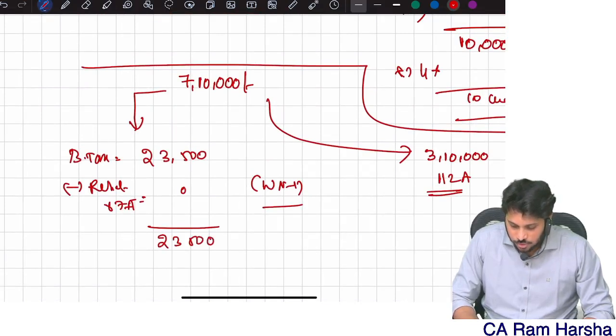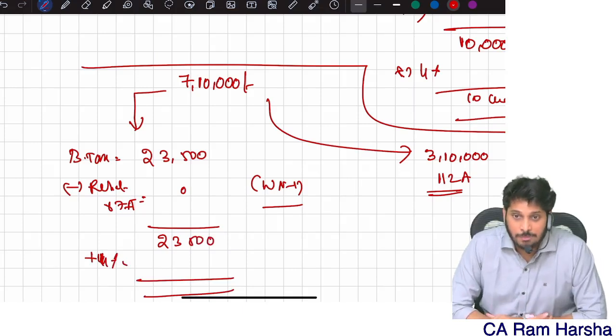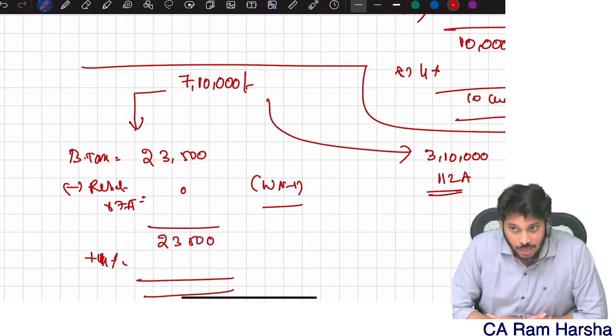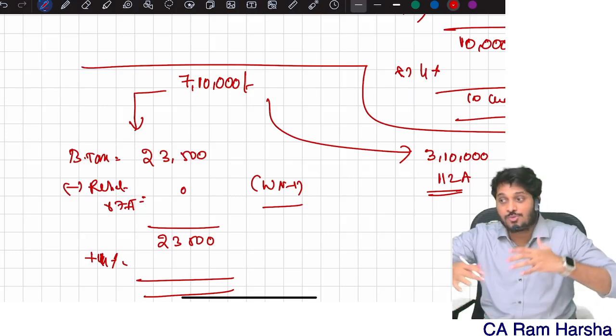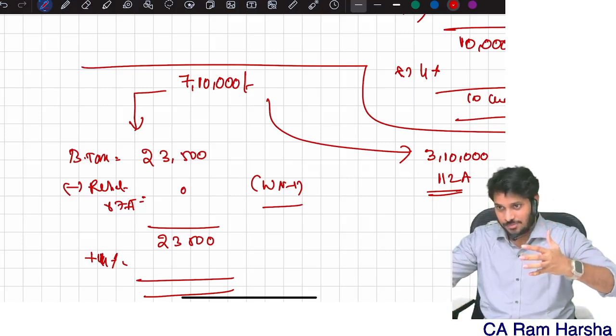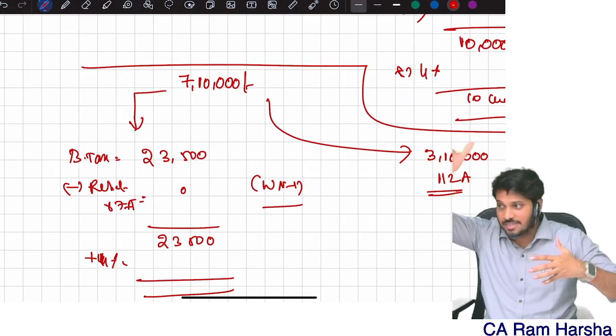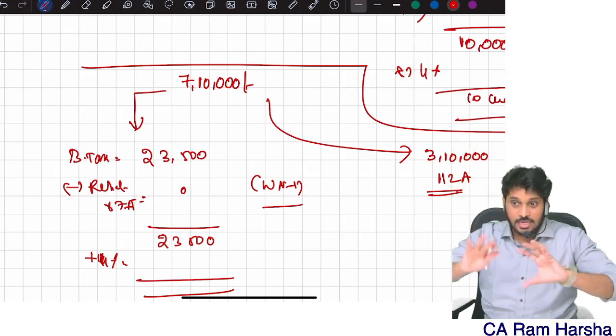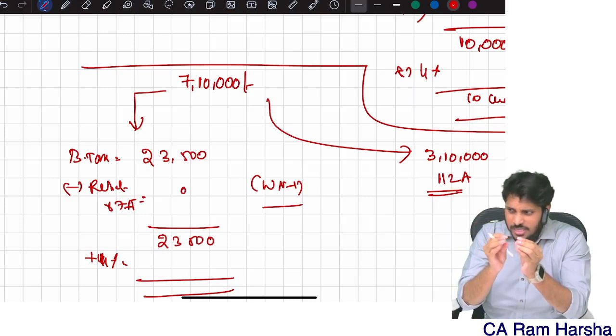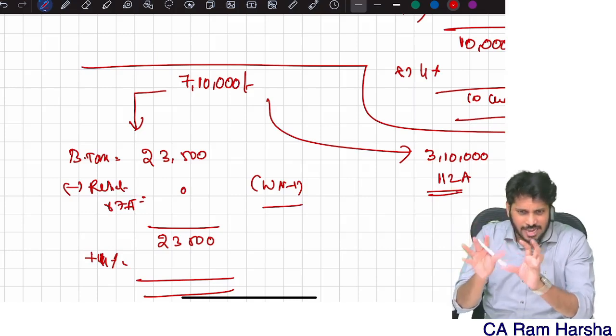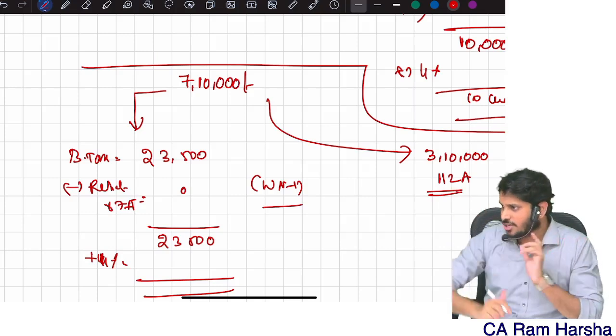Then 23,500 will be there, plus 4% cess, and that's how the balance tax will come. Are you getting it? Indirectly, the department wants to give rebate when normal income is more than 7 lakh, or other incomes which are eligible for rebate are more than 7 lakh. Because of that extra income, for the additional tax, only for that they want to give rebate.